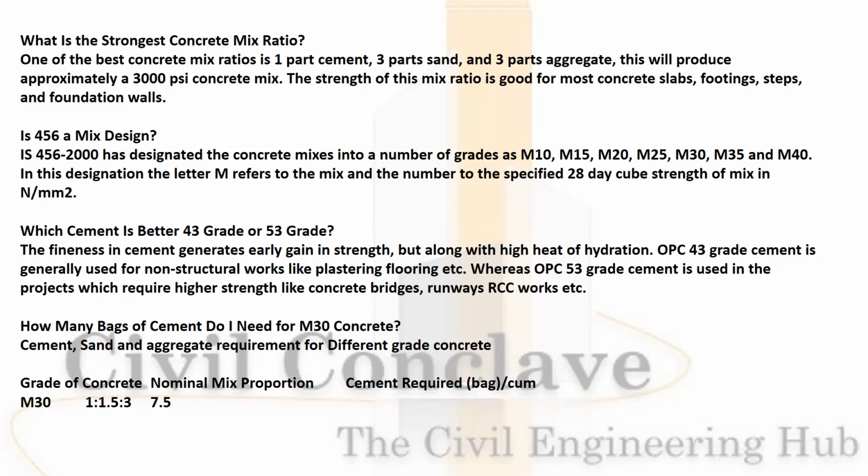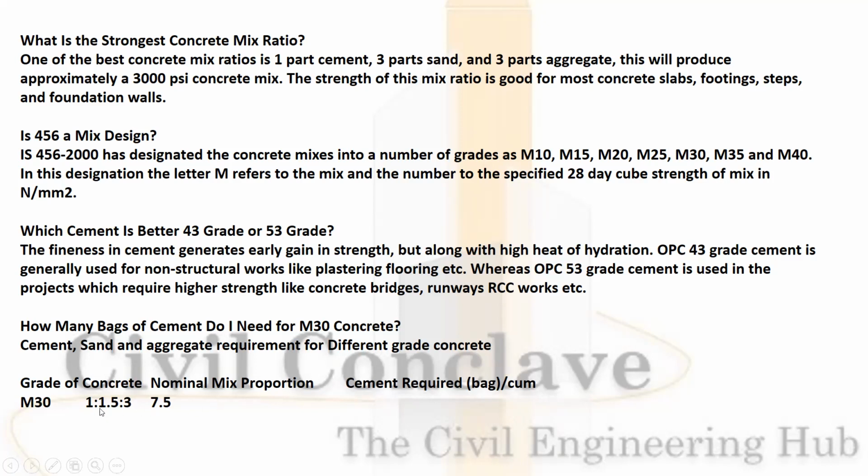Which is the better cement, 43 or 53? The fineness in the cement generates early gain in strength. But along with the heat of hydration, OPC 43 is generally used for structural work like plastering and flooring. Whereas 53 grade cement is used for higher strength bridges, railways, RCC work. How many bags do I need for M30 concreting? Cement, sand and everything. Grade M30.